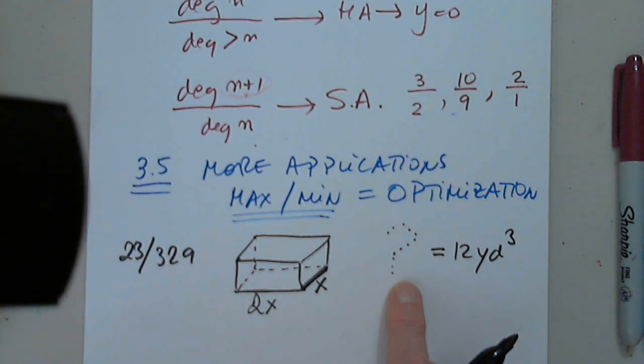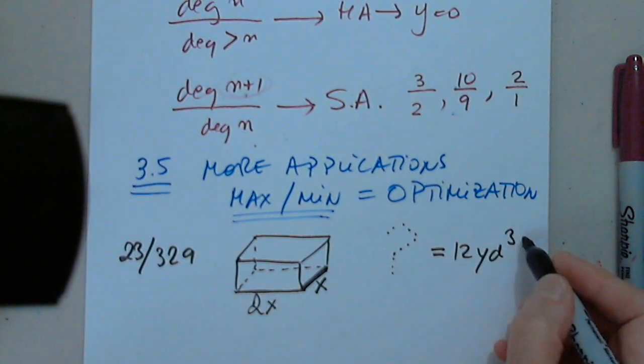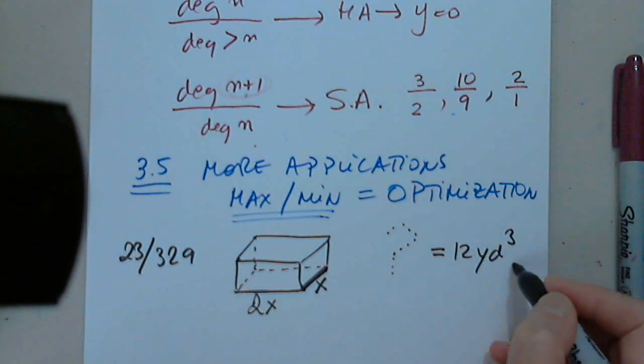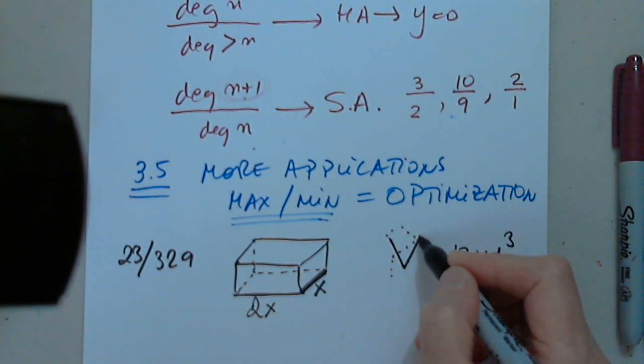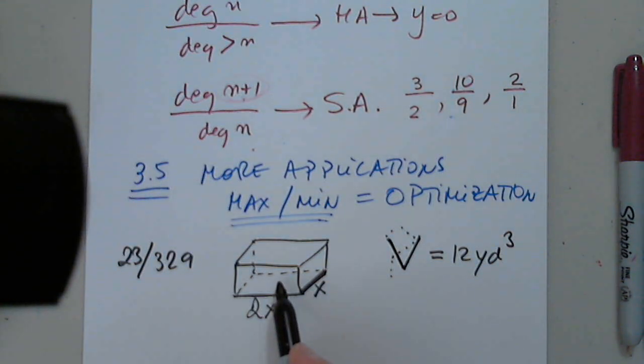Is it by feet? But we don't have feet, we have yards. What do we measure in cubic yards? Volume. Very good, thank you, Levi. So the volume of this container has to be 12 cubic yards.